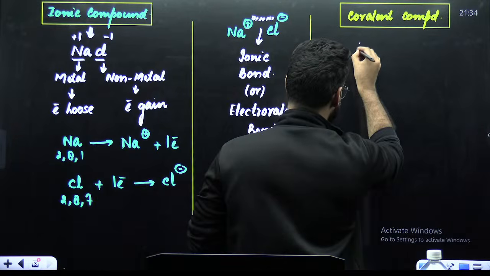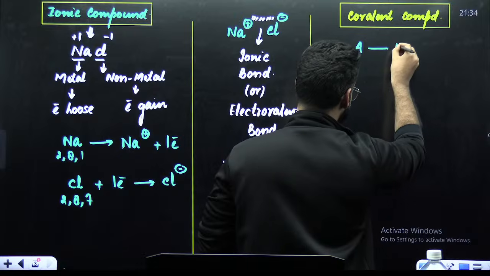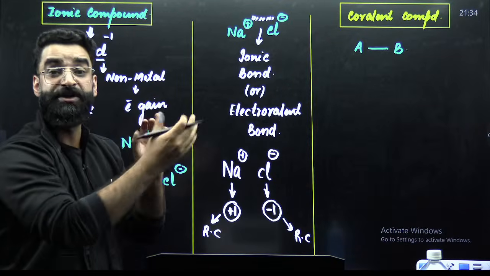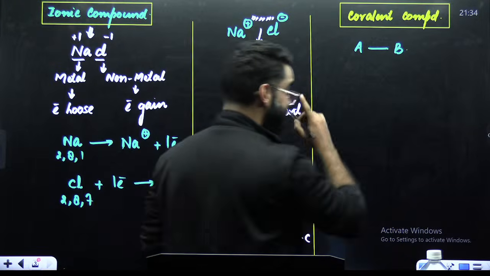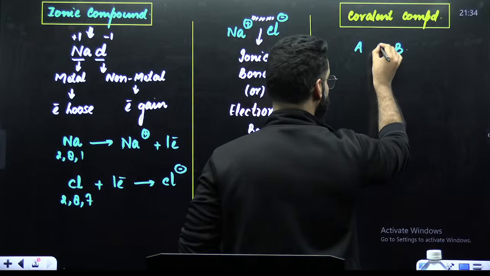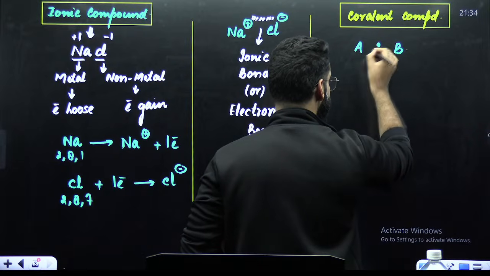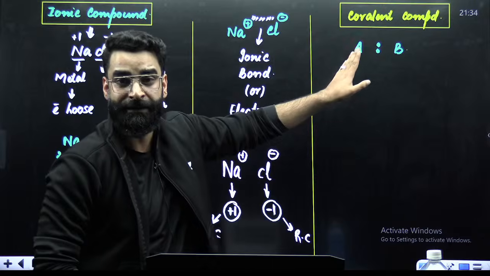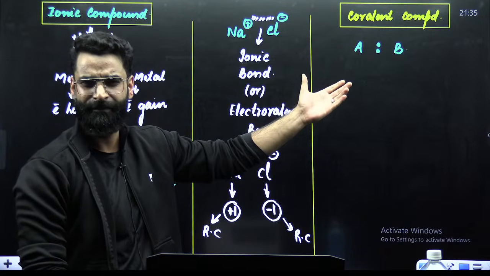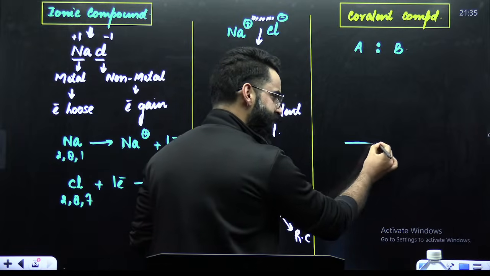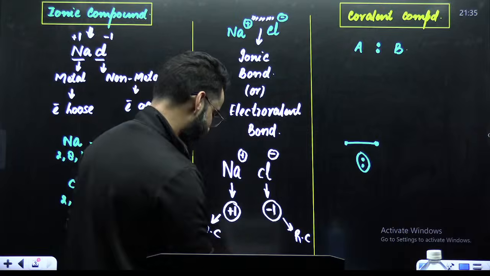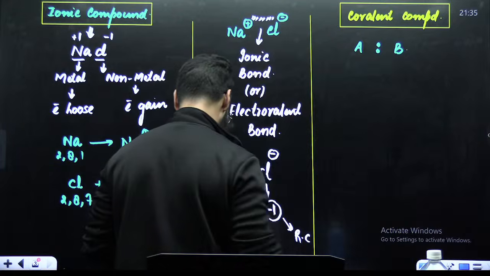Let's say you have a covalent compound like this: A single bond B. Since there is mutual sharing of electrons, the electron pair, which represents your bond, since a bond consists of two electrons, should be present exactly at the center.